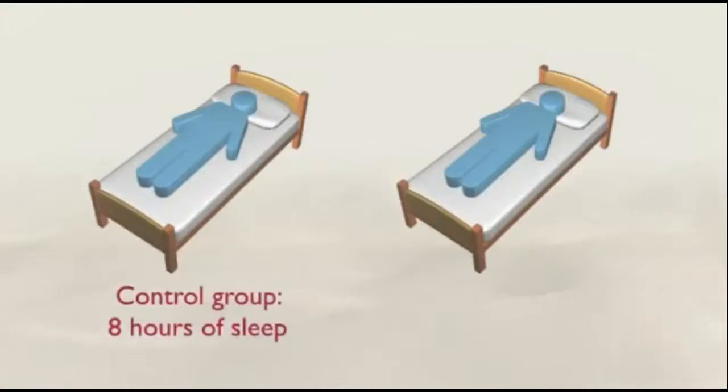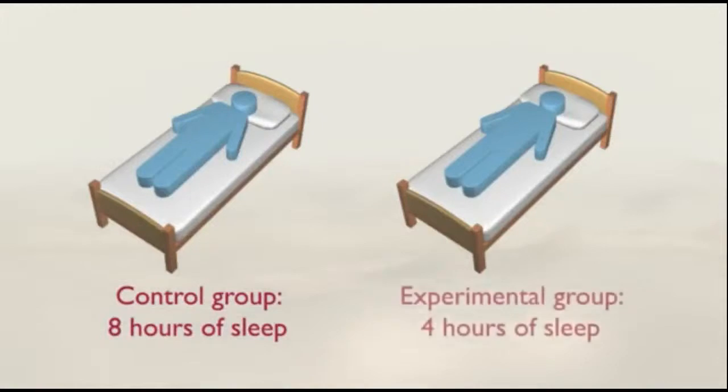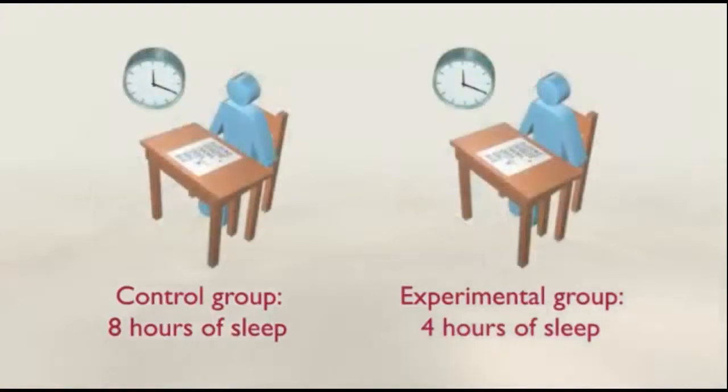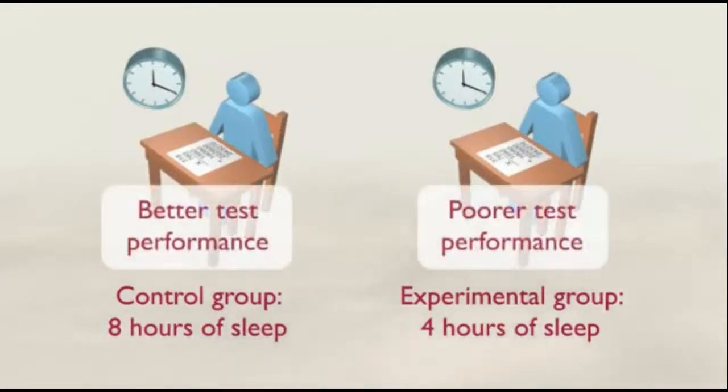In our sleep deprivation experiment, participants assigned to the control group are allowed to sleep 8 hours per night for a week, while those assigned to the experimental group are awakened after just 4 hours per night for a week. In every other way, conditions for the two groups are identical. They eat at the same time. During the test, they're exposed to the same environmental conditions, and then they're tested for cognitive performance at the same time. If researchers observe any differences in test performance between the two groups, they can be confident that these were due to the independent variable, sleep, and not any other factor.